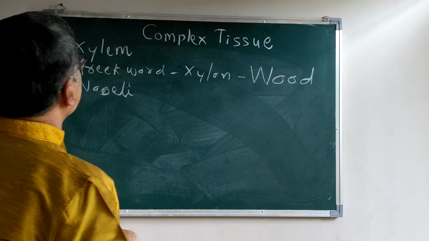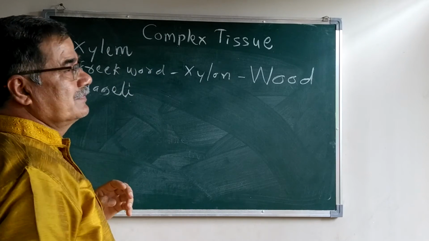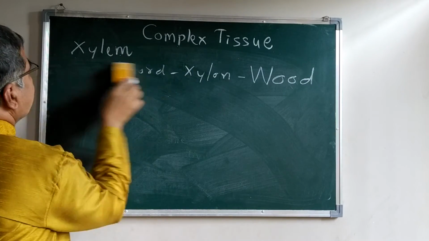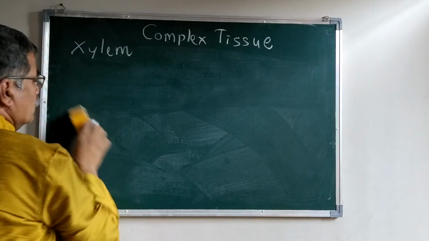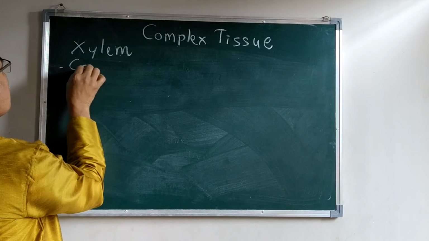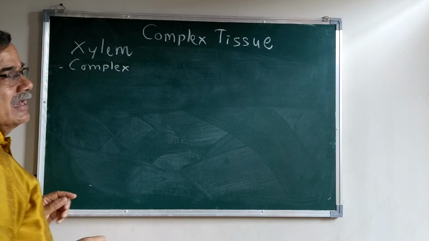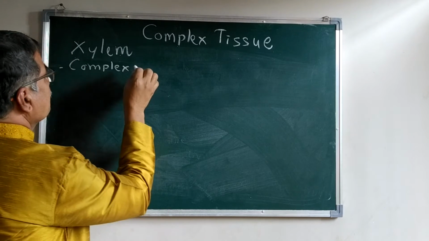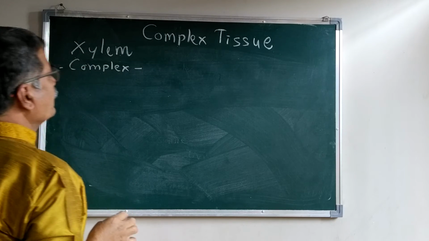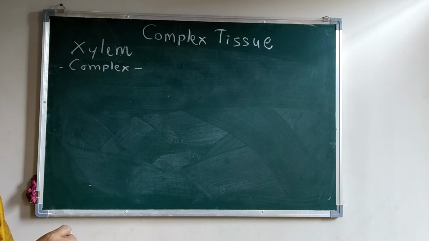Xylem tissue is a complex tissue because it is made by more than two types of cells. Therefore, it is a complex tissue.